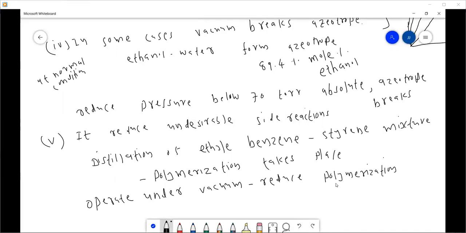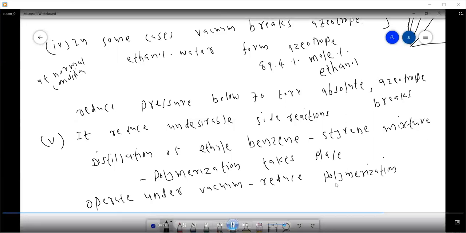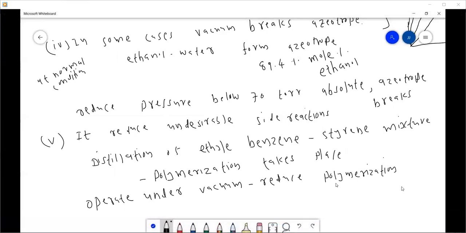Polymerization again is a reaction. By operating the column under vacuum, the side reaction or undesirable reaction can also be minimized. The next advantage is